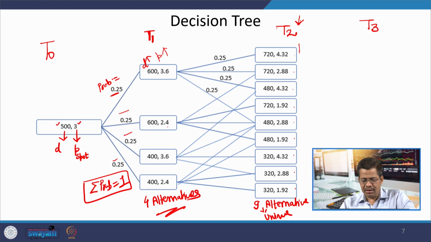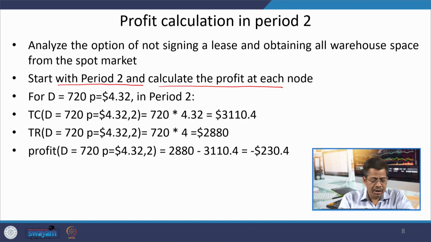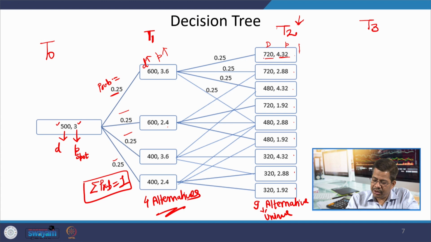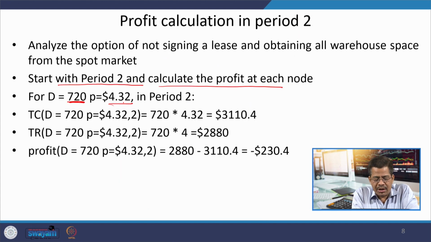In this case, demand and price are all these different combinations. Demand is 720, price is 4.32. So the total cost associated with this 720 and 4.32 is